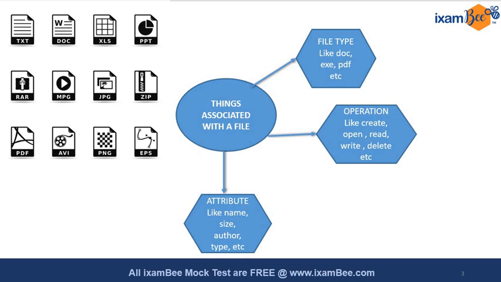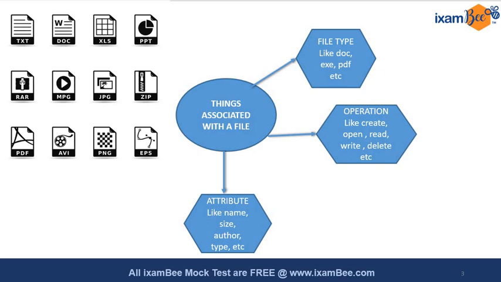Things associated with a file include the file type, operations like create, open, delete and write, and also the attributes, like what the name of the file is, what the size is, when it was last updated, who the author is, and what the type is. All these things are the attributes. Whenever a file is getting created, there are some things associated with the file.